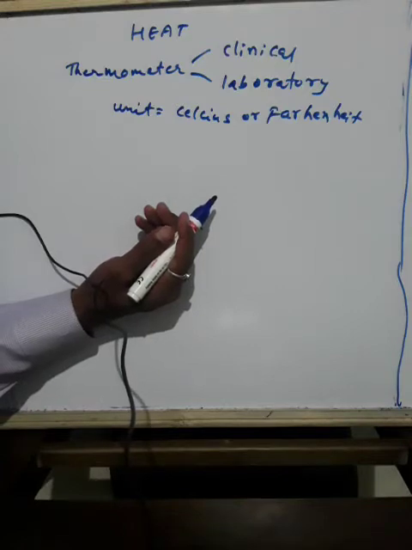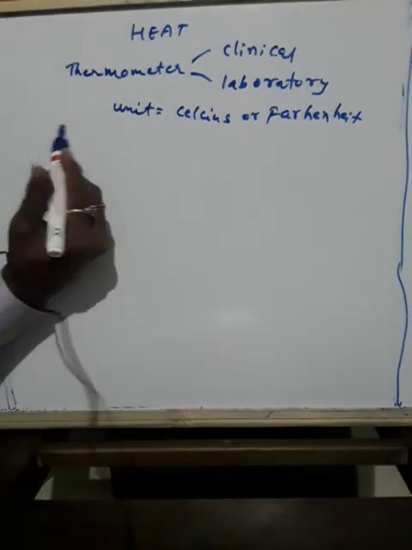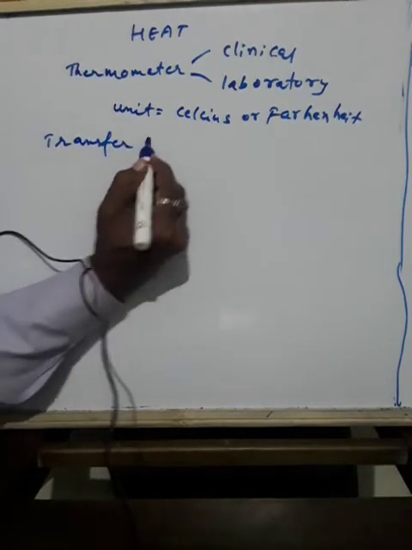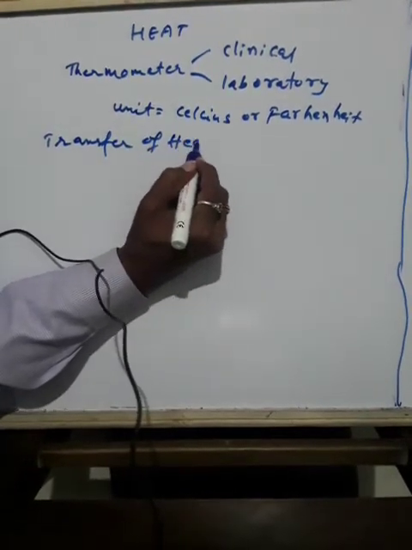So I think we have started one more concept called transfer of heat. Heat is transferred from one part of the body to the other part.